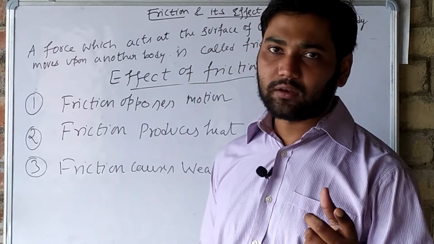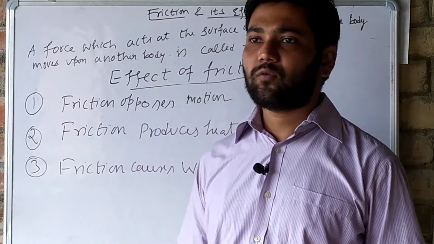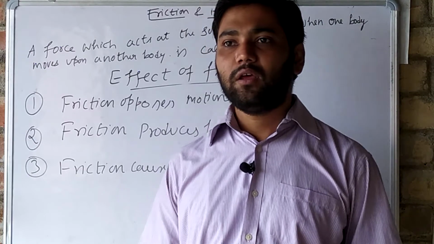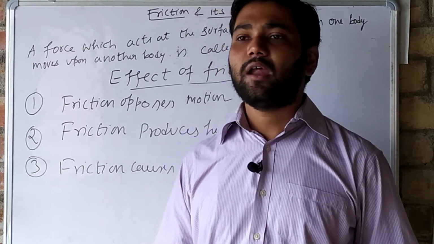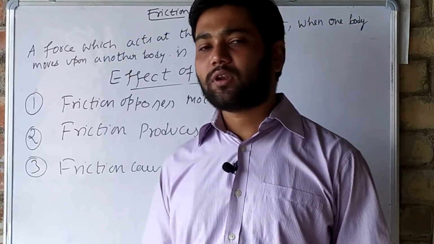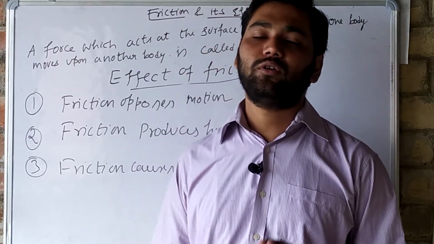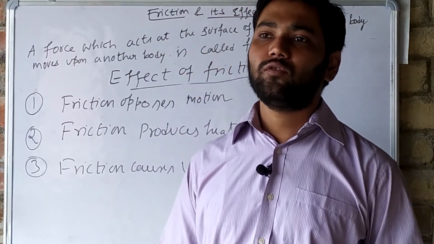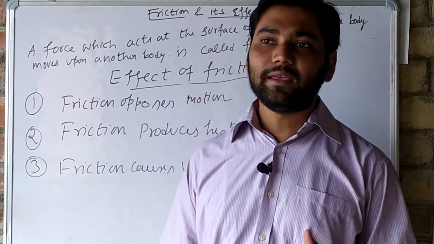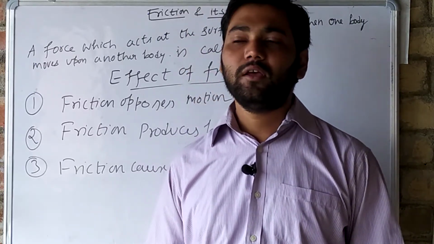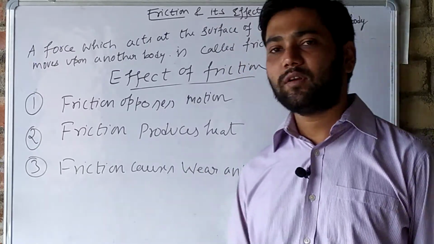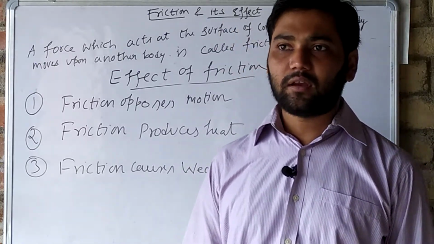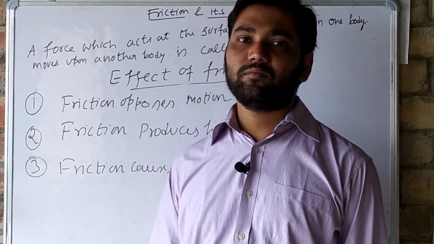Suppose you have a coin. Understand? You have a coin and you rub one side of the coin very harshly. After rubbing, you touch that rubbed part. What will you feel? You will feel heat. So because of that, we can say that friction produces heat.